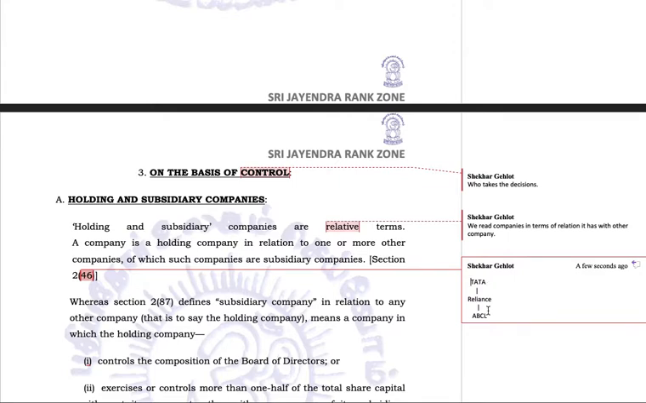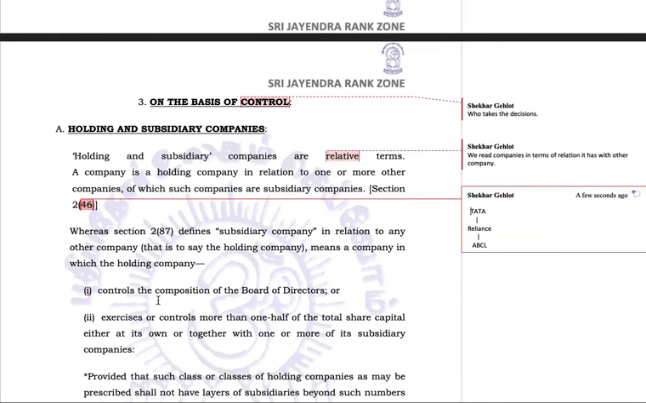This is a relative term, that is what we are discussing. What is the relation here? It holds ABCL Limited. But what is the relation between ABCL and Tata? That the in-between company is held by Tata. Therefore now there is a direct relation, that it is a direct subsidiary of Tata, because Reliance controls ABCL and Tata controls Reliance. So now Tata has become the holding company for ABCL and ABCL is the subsidiary company.